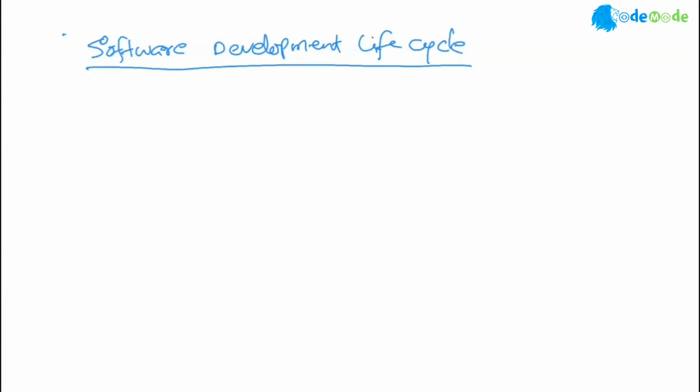So when we talk about software development lifecycle, we are talking about how software is built, right? Before we dig into the software, we'll use a common sense approach. Take an example of how your house is built. You may not have experience of buying a house, but your parents may have done it, or even you may have done it. I don't know. So take an example.